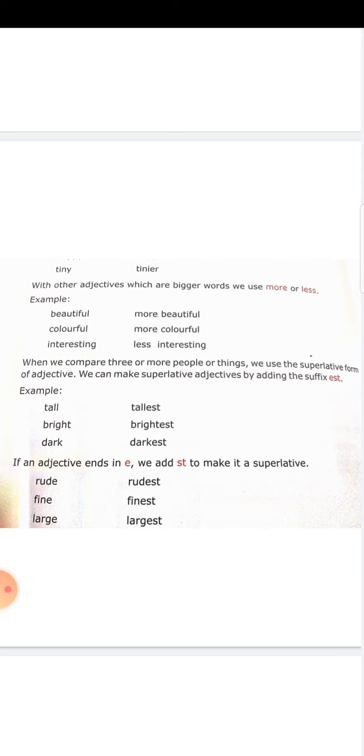Rude, R-U-D-E. It ends with e. Fine, F-I-N-E. Ends with e. Large, L-A-R-G-E. Ends with e. So here e is already there at the end. So we are just adding st. Rudest, finest, largest. Which are the two letters added? St. Because the vowel letter e is already there in the adjective itself. Repeat. Rude, rudest, fine, finest, large, largest.